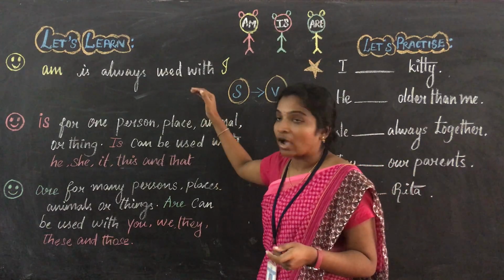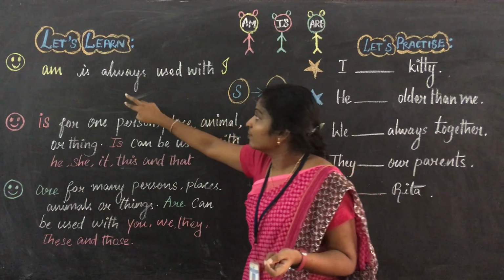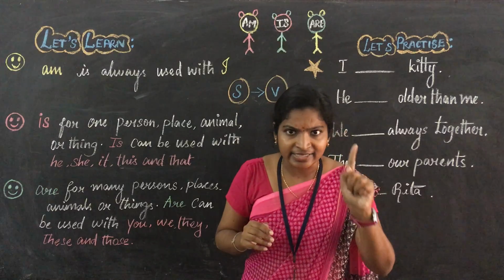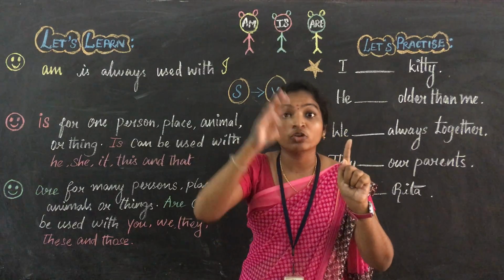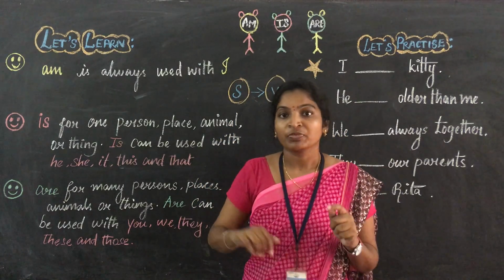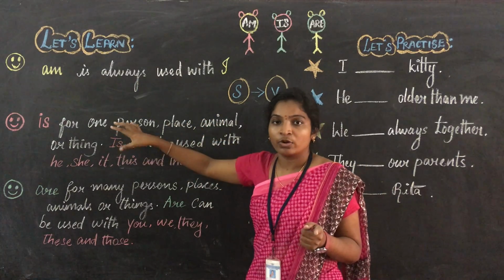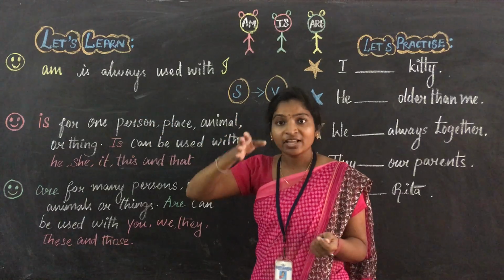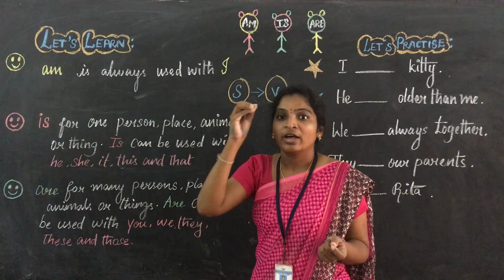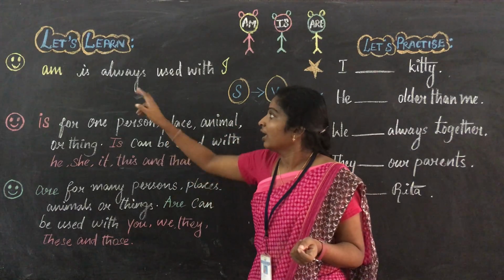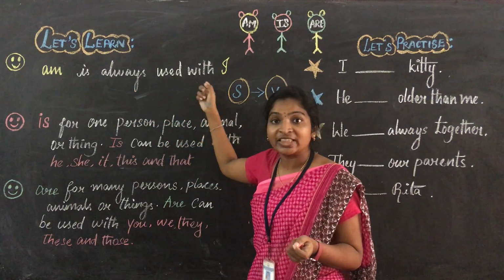But one more thing you have to focus on here. Am is always used with I. If you get I in the sentence, next to I you have to give am. You just see it again. Always, in the sense that surely you have to give am next to I. Always it comes like that only.